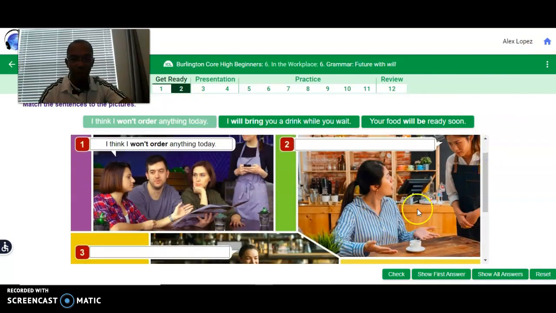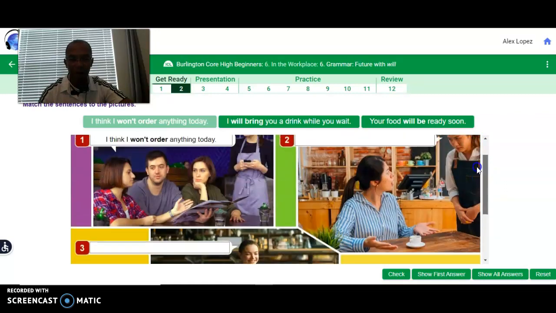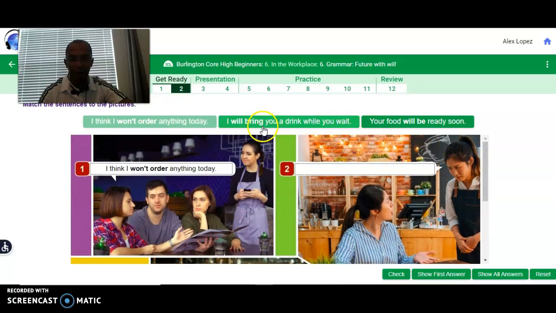Now, the next one, right here, will or won't. I will bring you a drink while you wait, or your food will be ready soon. Which one would you think? I think it will be, I will bring, your food will be ready soon, right?